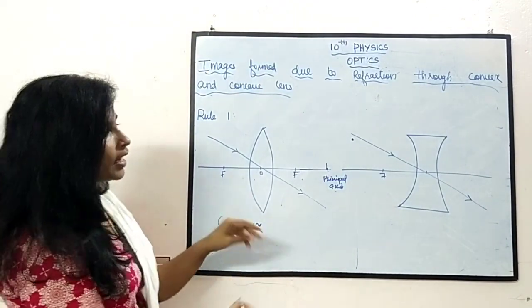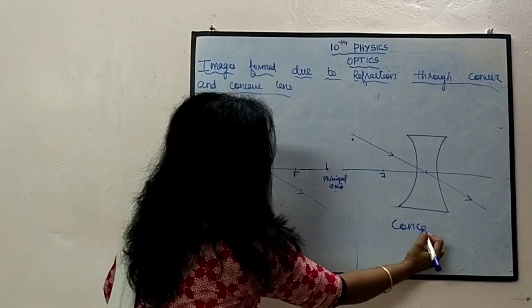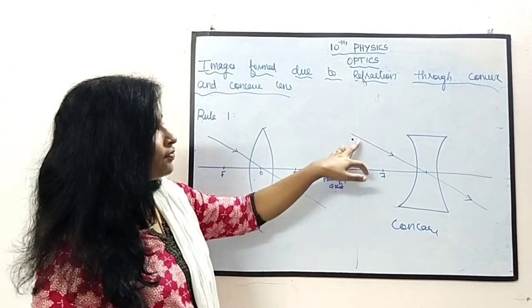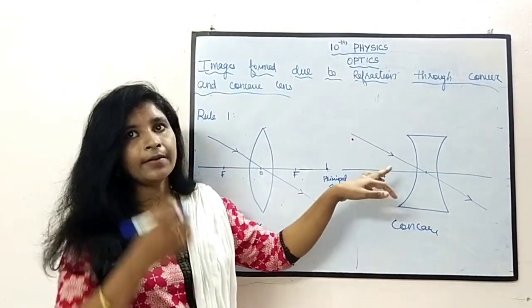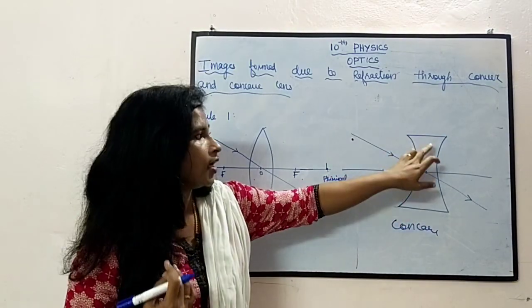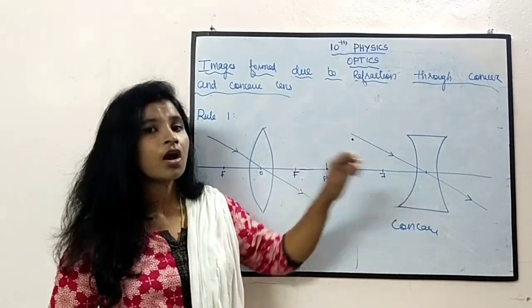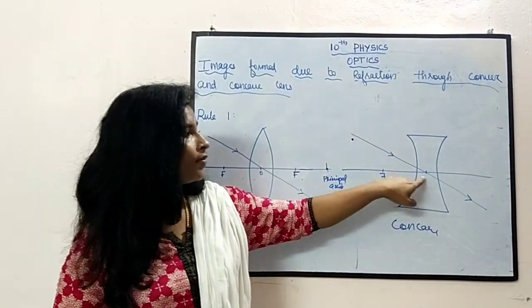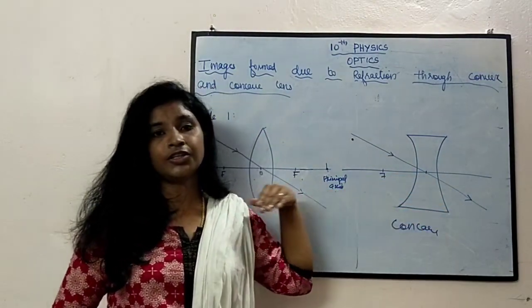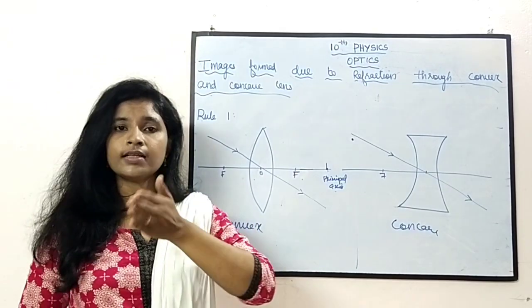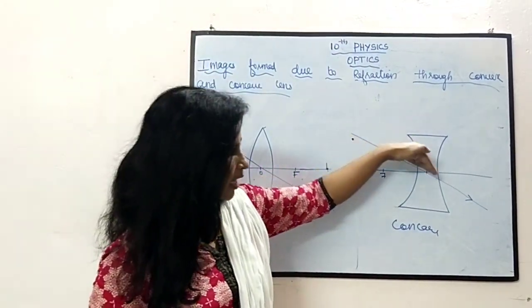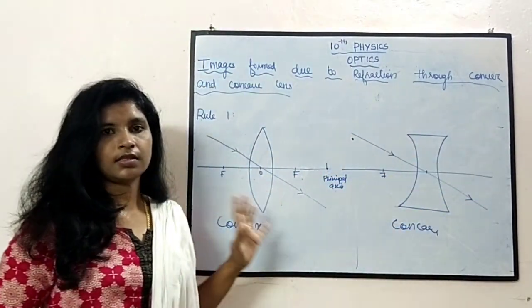Okay, when we come to concave lens, the same thing. Here also, if the incident light ray strikes the concave lens at the center, sorry, the center means optical center, it will follow the same path. It will continue to go in the same path. எந்த வழியில வந்து அதே pathல அது போகும். That is the first rule.